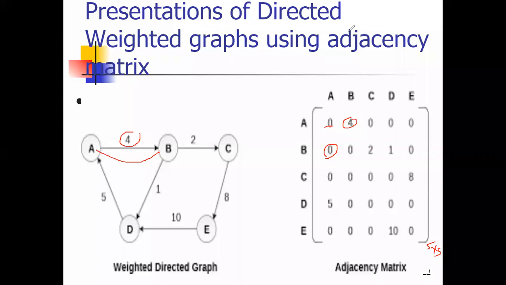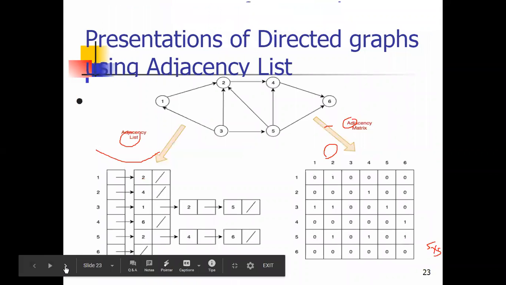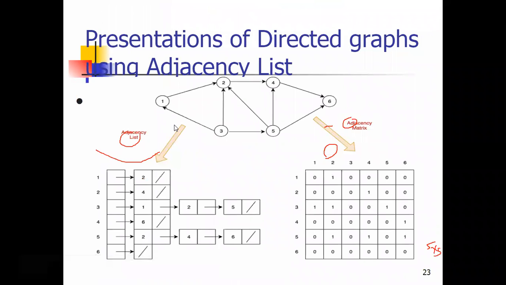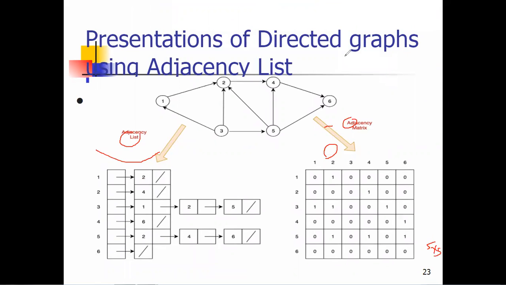Yes, student. Now the next part is the representation of a graph using an adjacency list. So you might be thinking about that. I'm taking the same example here, so you can easily understand this part. Here the graph is given. Again, a directed graph is given, so we have to represent this graph. We have seen the adjacency matrix. Now we focus on the adjacency list. So how are we going to represent it?